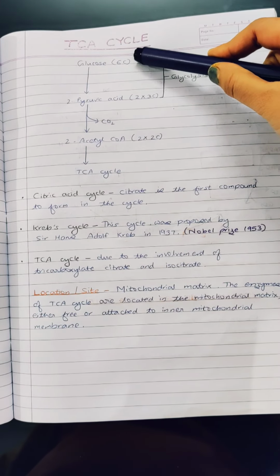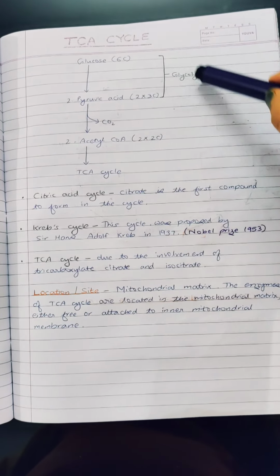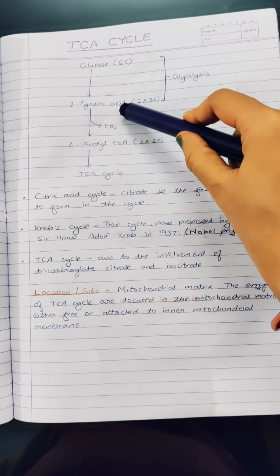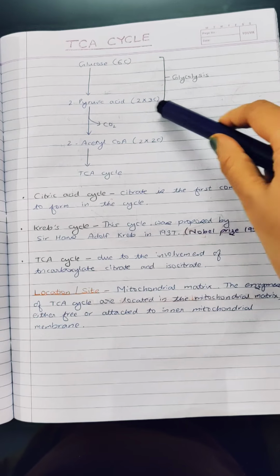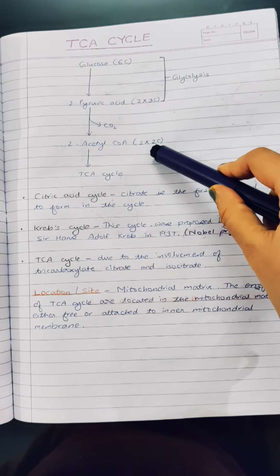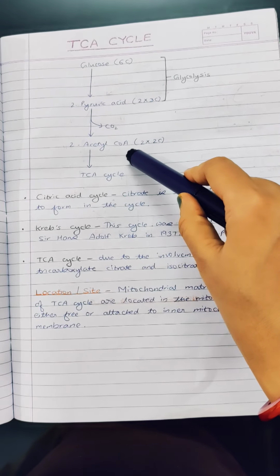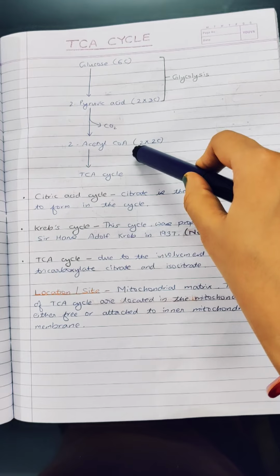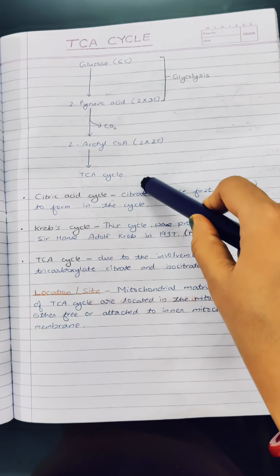Glucose, which is a 6 carbon compound, undergoes glycolysis to form 2 molecules of pyruvic acid. Each molecule of pyruvic acid contains 3 carbon. Now this pyruvic acid undergoes decarboxylation to form 2 molecules of acetyl CoA. Each molecule of acetyl CoA contains 2 carbon. Now this acetyl CoA enters the TCA cycle.